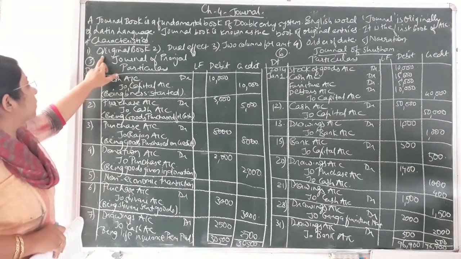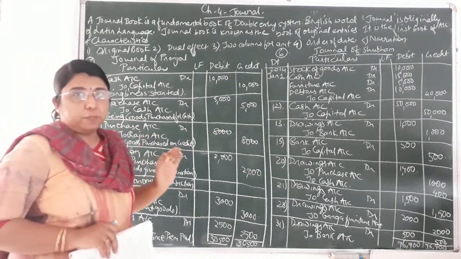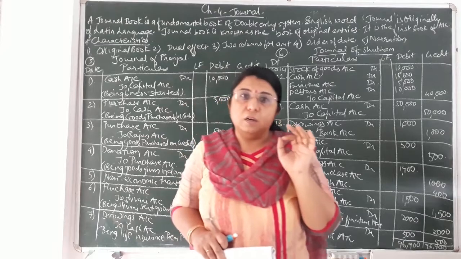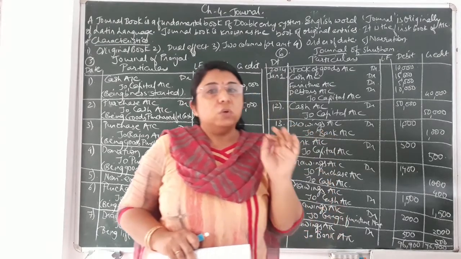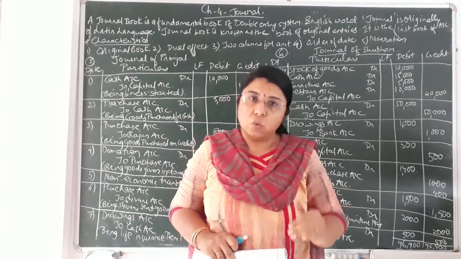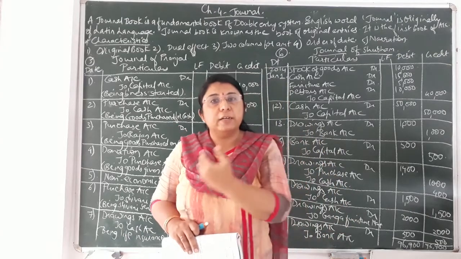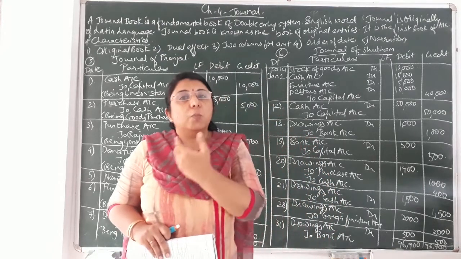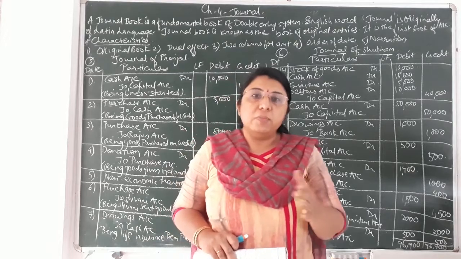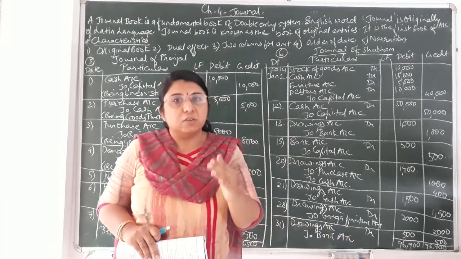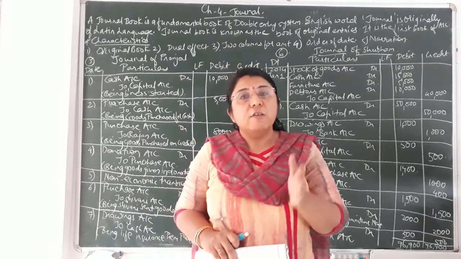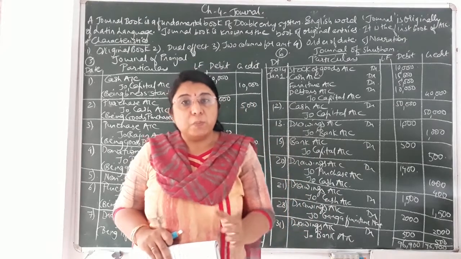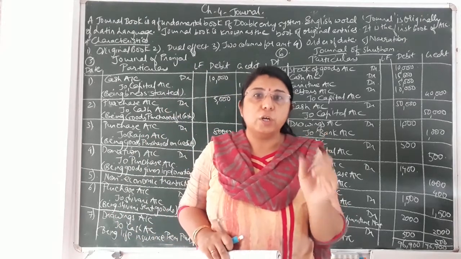The first characteristic is that it is the original book because it is the first step towards the practical entries of transactions. From these journal entries we have to do the posting in the related ledger book, and afterwards we decide the debit or credit balance and place it in the trial balance, and from the trial balance we prepare the balance sheet. So all the other books are prepared from the journal entry. So it is a very important original book.